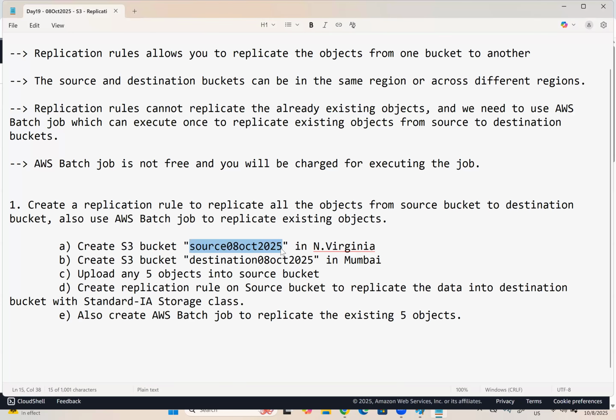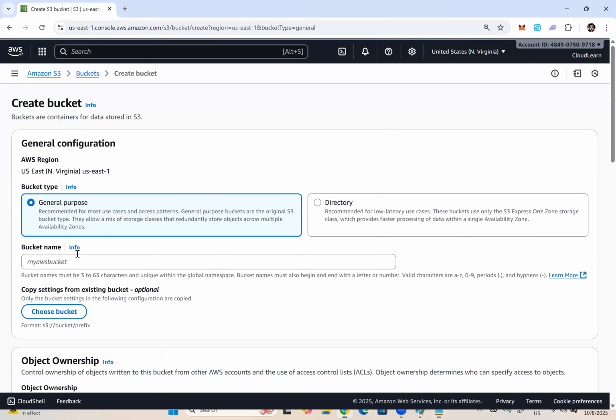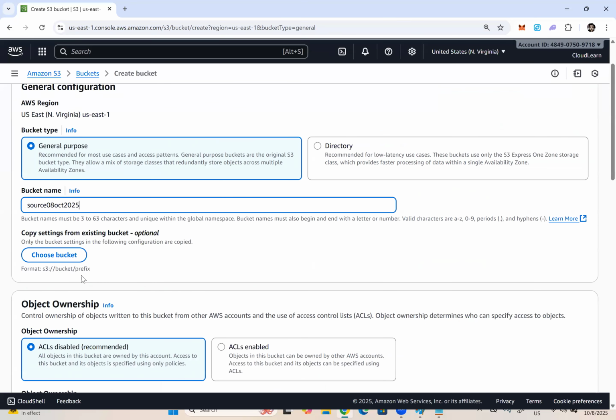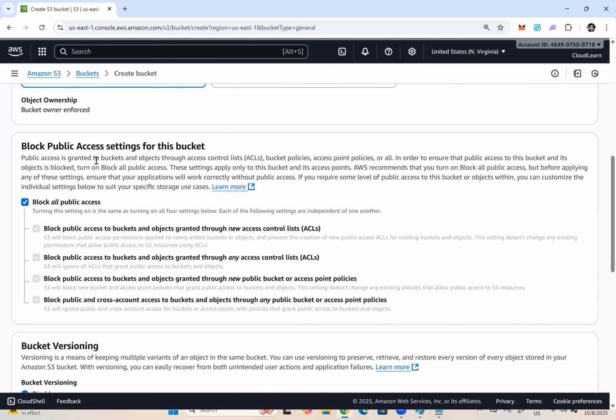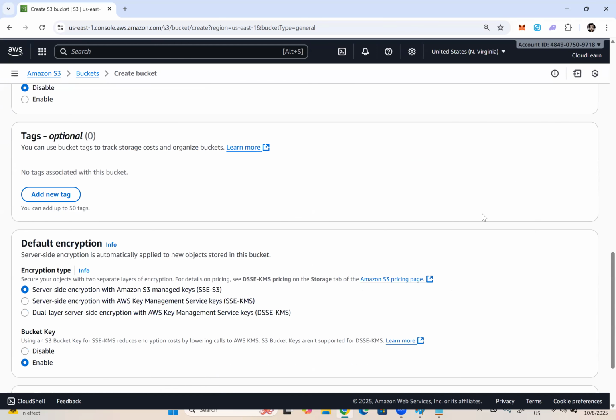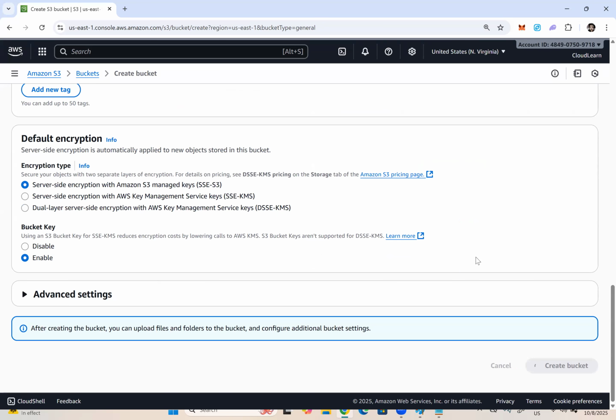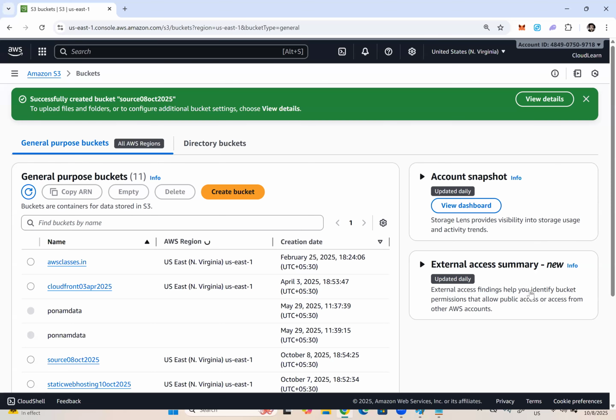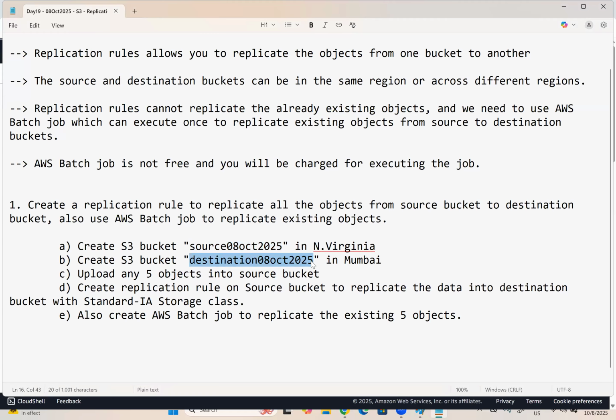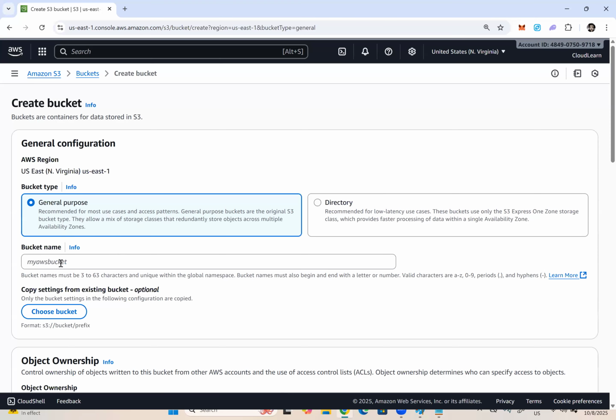So this is the source bucket name, which I'm planning to use. And I will keep all default options. Create bucket. All default options means no versioning enabled and nothing.